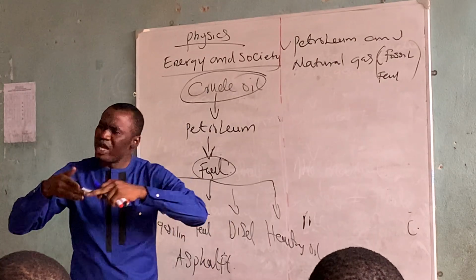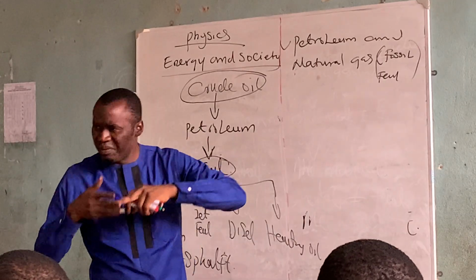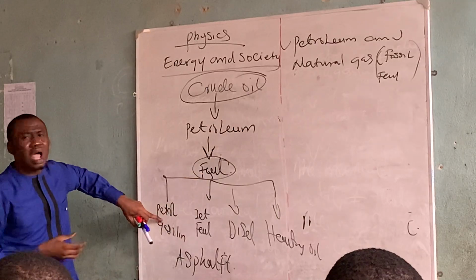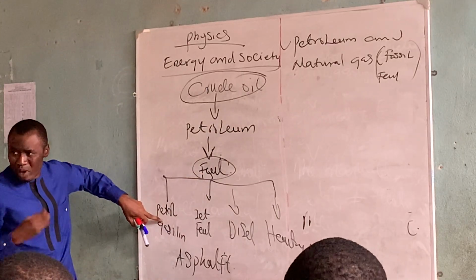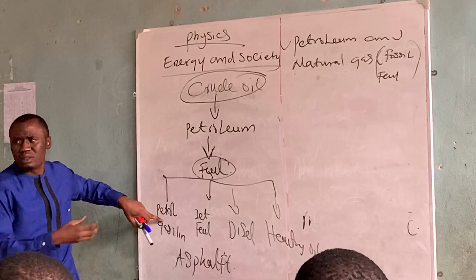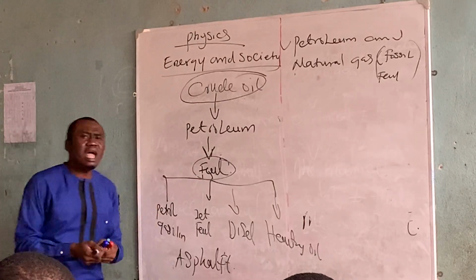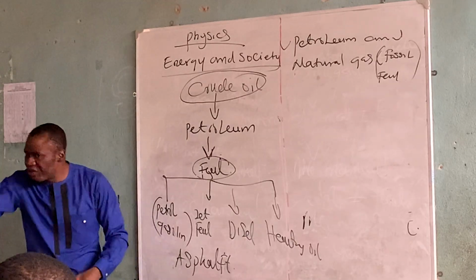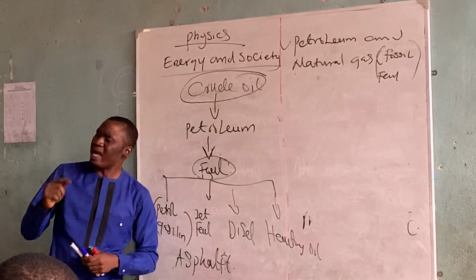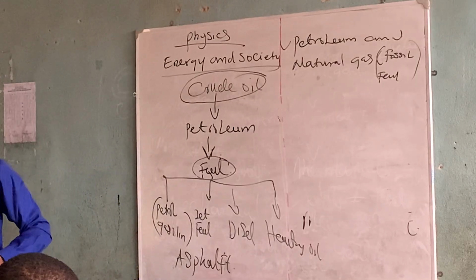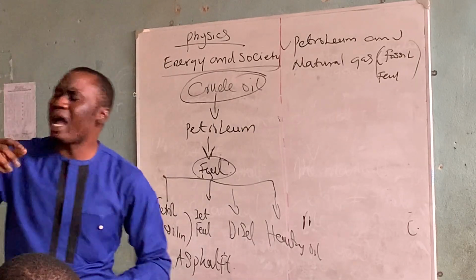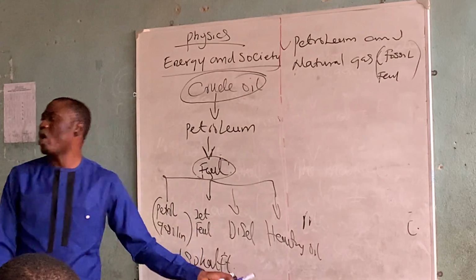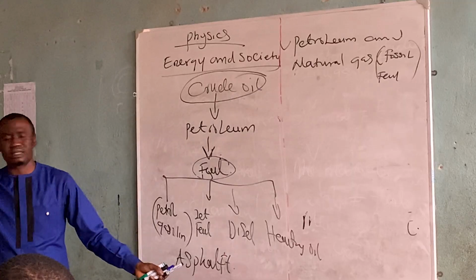Now, I've told you, petrol and fuel are not the same thing, from the explanation. Fuel is where we get petrol from. You follow what I'm saying? The one that you use for your car and for your generator is petrol, not fuel. So next time you go to the filling station, don't say I want to buy fuel. What do you want to buy? Petrol or gasoline.